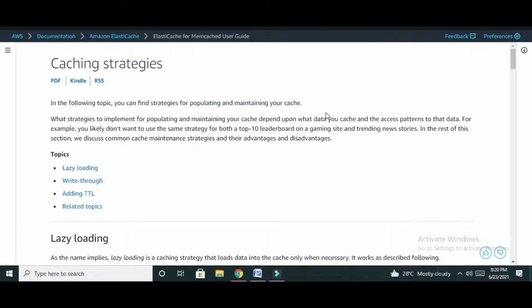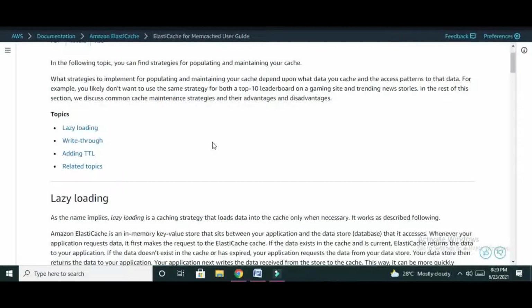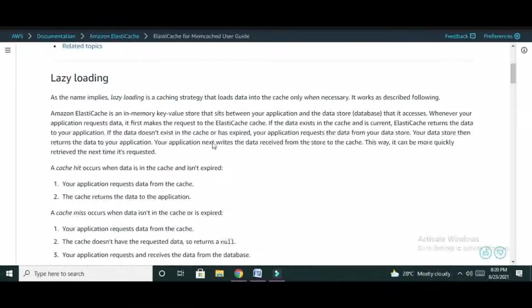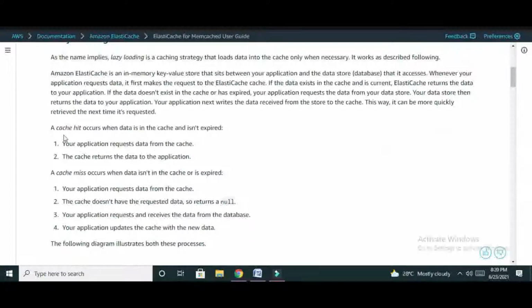What are the different caching strategies we are going to discuss here? The different caching strategies are lazy loading, write through, and adding TTL. Lazy loading, as the name suggests, is a caching strategy that loads the data into the cache only when necessary. A cache hit or a cache miss may occur.